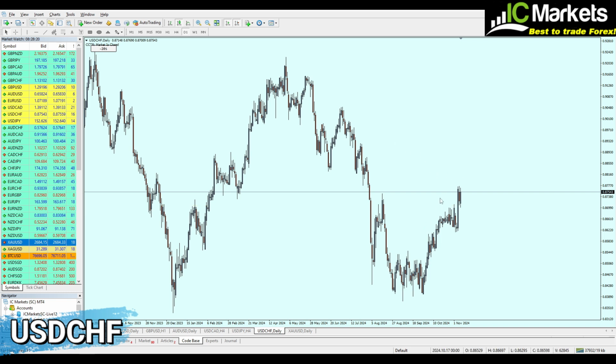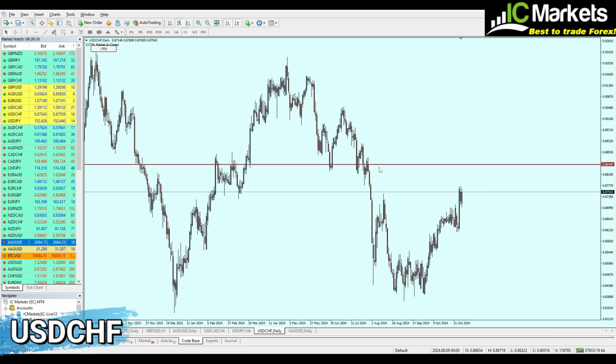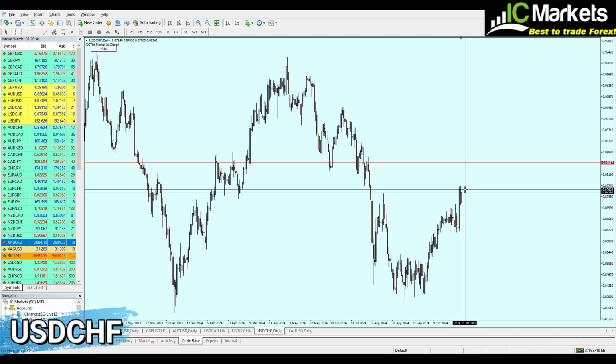Most likely right now, my friends, we will look to buy the USDCHF since it's on a support level, targeting of course the nearest level of resistance, which lies exactly right here, to be precise at 0.865, which means we are looking for another 100 pips. But where exactly can we place our buy order?